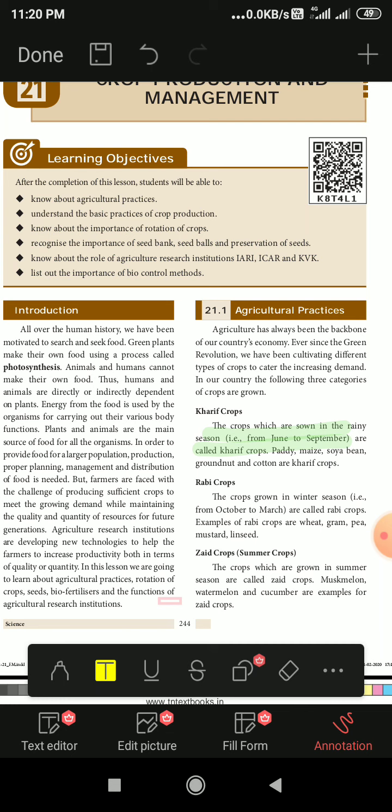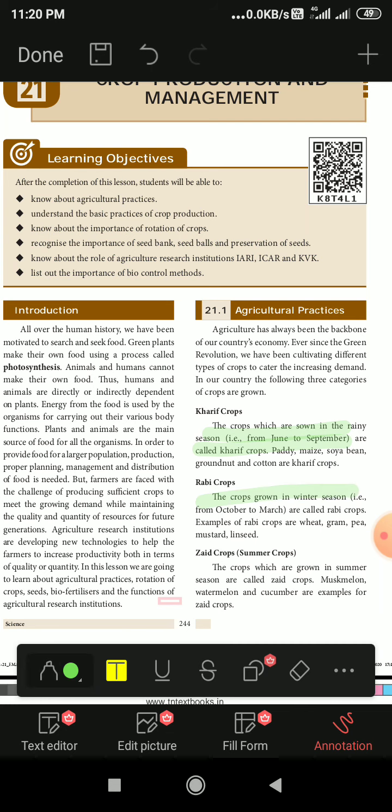Now rabi crops are the crops grown in the winter season. Examples of rabi crops are wheat, gram, pea, mustard, and linseed. Then come the zaid crops, or the summer crops. These crops which are grown in the summer season are called zaid crops. Examples of zaid crops are muskmelon, watermelon, and cucumber.